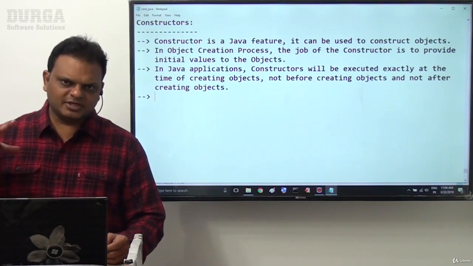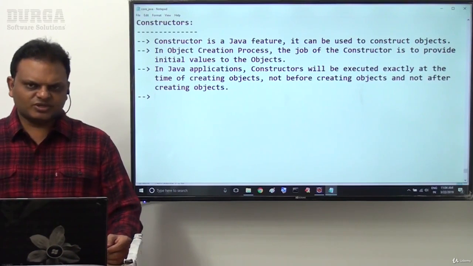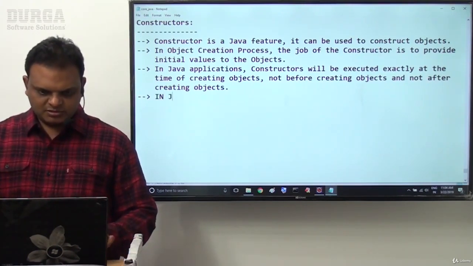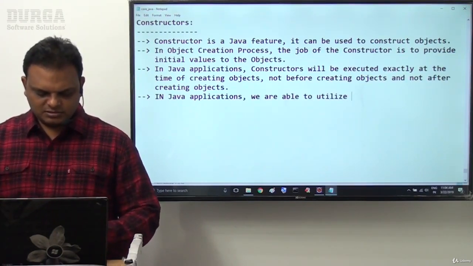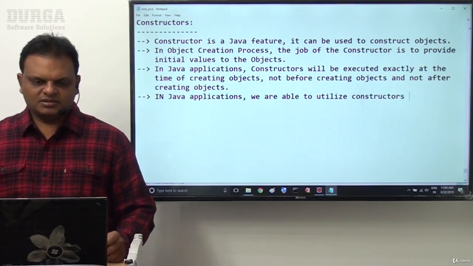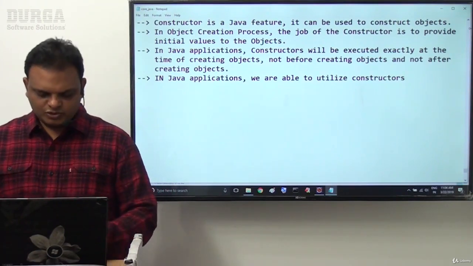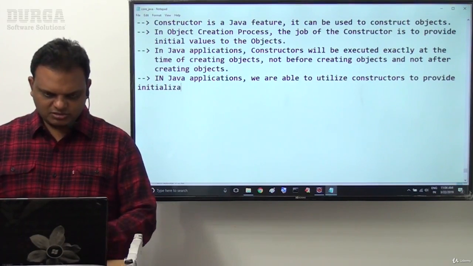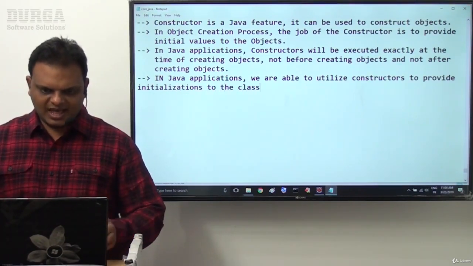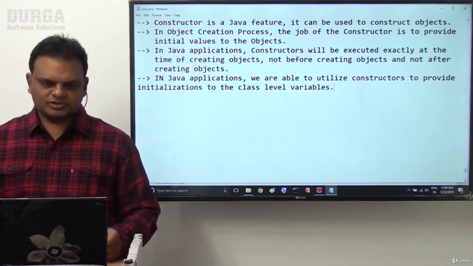Next one. In Java applications, how are we able to utilize constructors? Of course, they will be executed exactly at the time of creating an object, that's okay. But how are we going to utilize these constructors? In Java applications, we are able to utilize constructors to provide initializations to the class level variables and especially instance variables.